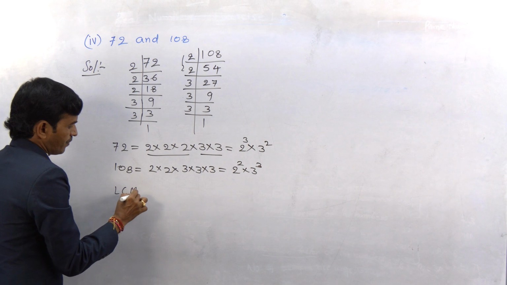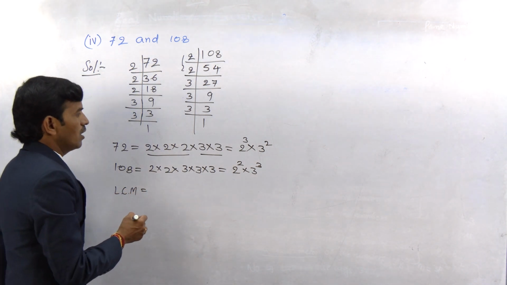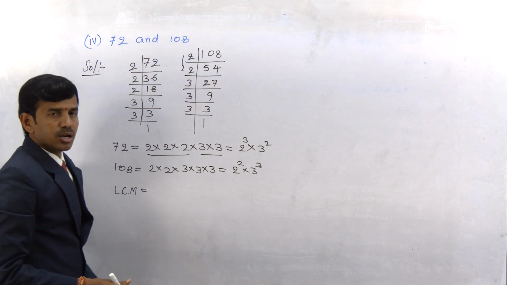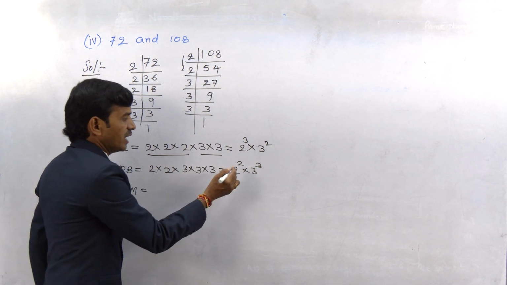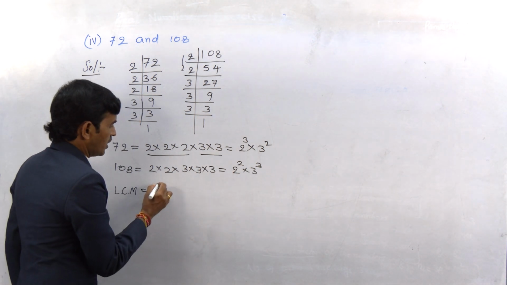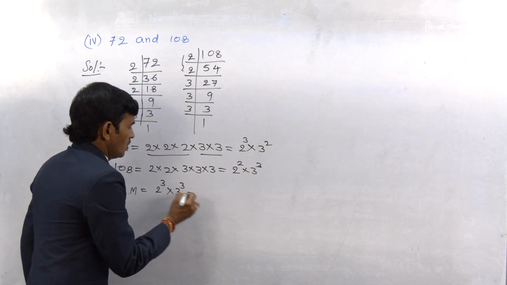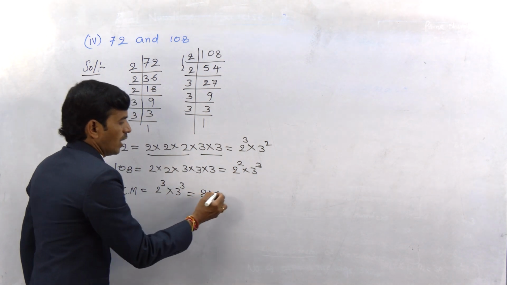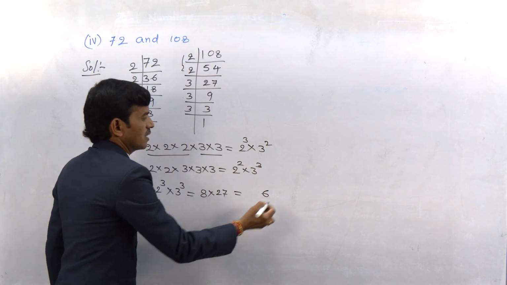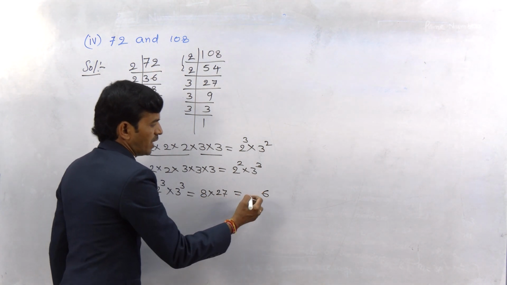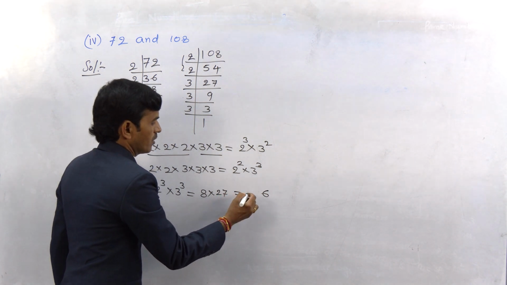Now LCM. What do you mean by LCM? Least common multiple, which is equal to the product of the prime factors with highest powers. So what are the highest powers here? 2 square, 2 cube, so consider 2 cube. And 3 square, 3 cube, consider 3 cube. So 2 cube value is 8, 3 cube value is 27. So let us multiply. 8 sevens are 56, carry 5. 8 twos are 16 plus 5, 21. So 216.